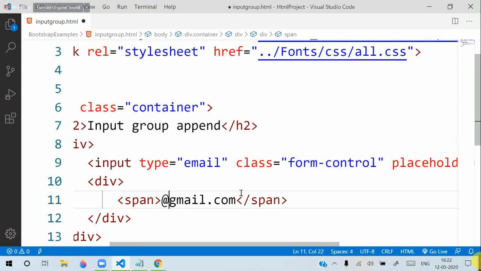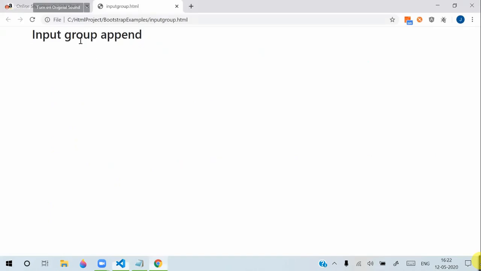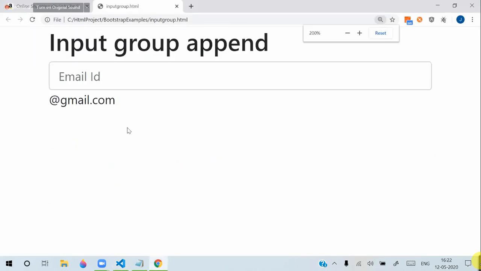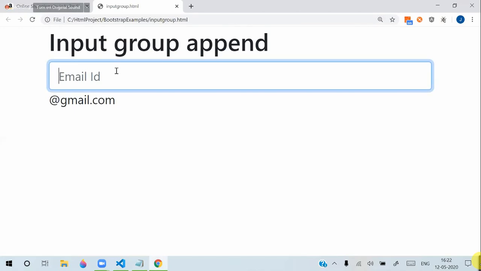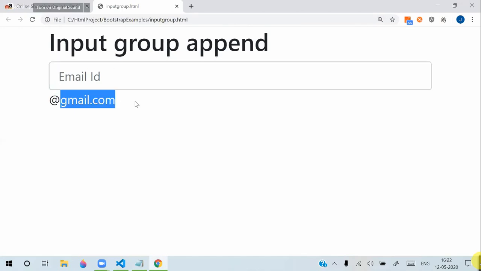That's how I define it. Once you observe how it appears, you can see it appears like this: email ID, and in the next line, the gmail.com comes.